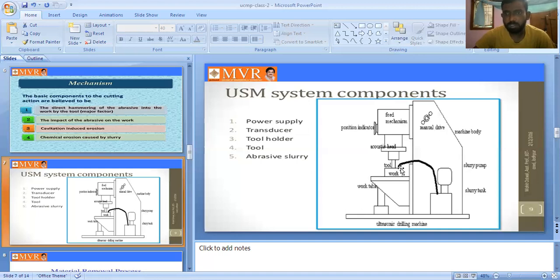So slurry is used for smoothness purposes, because it is a brittle material. That's why by using this slurry the smooth working is going on. Without slurry we can see some vibrations, some uncut portions, and not proper cutting. We can observe some of these drawbacks on the workpiece.